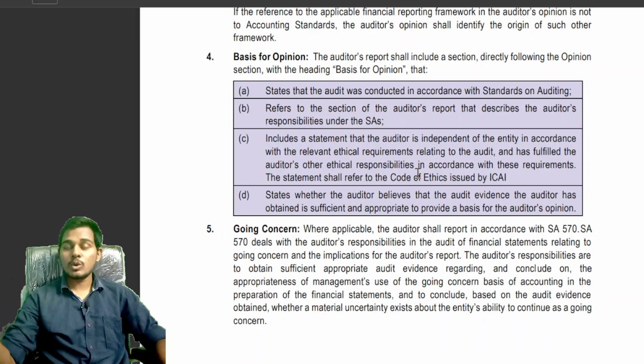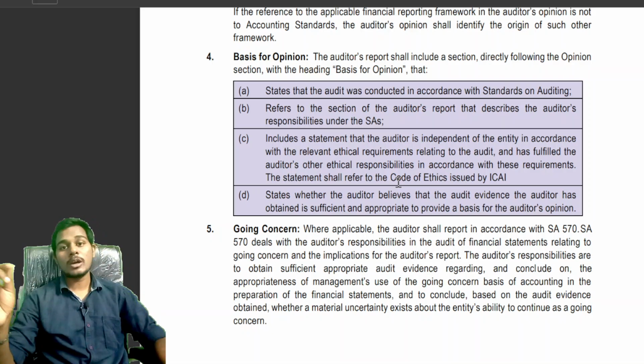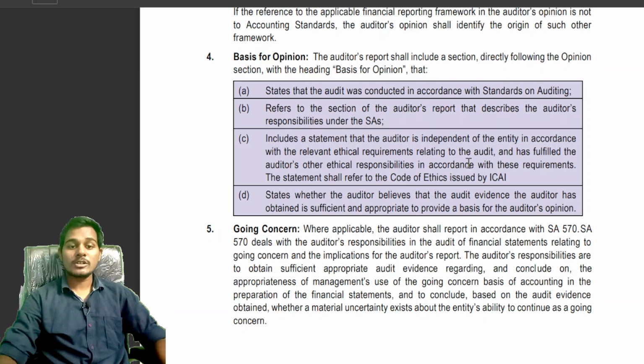When we are going for the audit, we should conduct the audit as per the code of ethics issued by the ICAI. Then only we can give an independent auditor's opinion. That is why the code of ethics says we are following the code of ethics as issued by the ICAI. Then we can say that we have given an independent auditor's opinion.